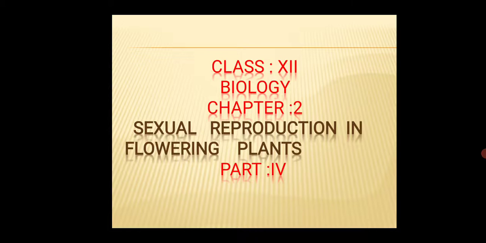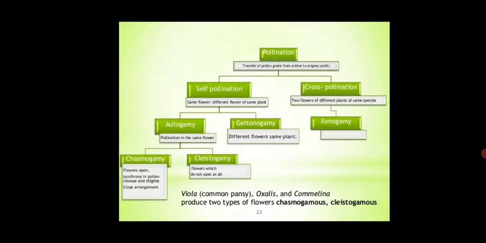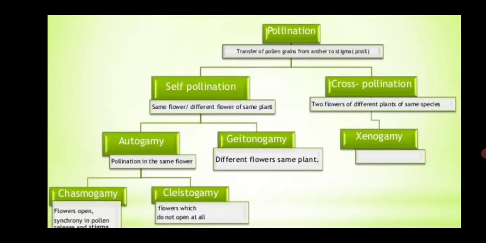Today I am going to discuss the next part of this chapter, part 4, and the topic is pollination. Before starting the topic, you should know the basic definition of pollination. Pollination means the transfer of pollen grains from anther to stigma.